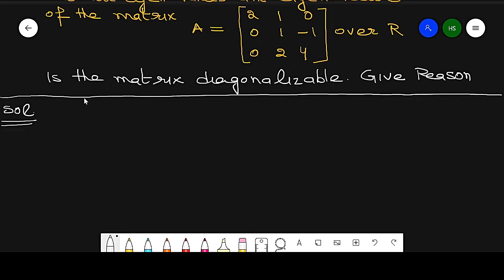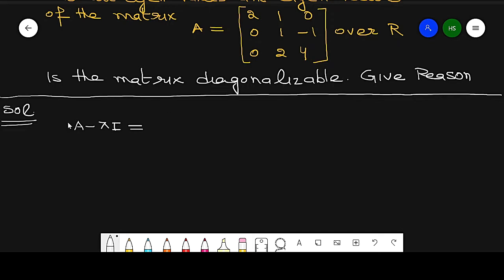Now first, to find the eigenvalues, I need the characteristic equation. So what is A minus lambda I? I is an identity matrix, lambda is a scalar.